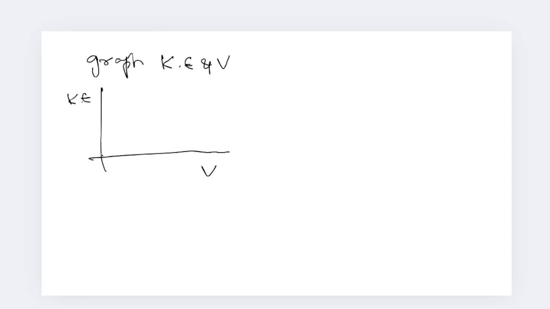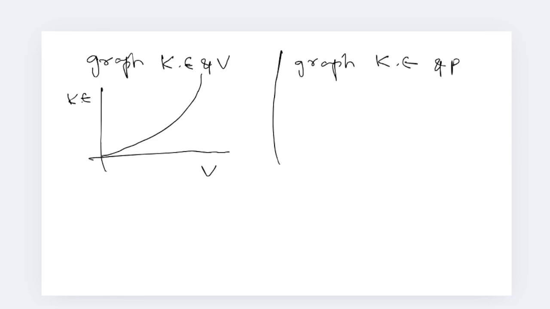So the graph between the kinetic energy and velocity is an upward parabola, and also the graph between the kinetic energy and momentum p is also an upward parabola.